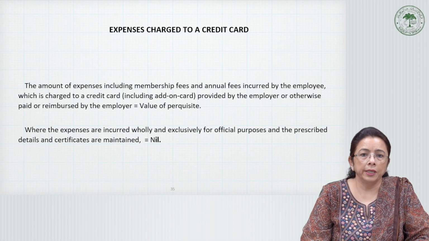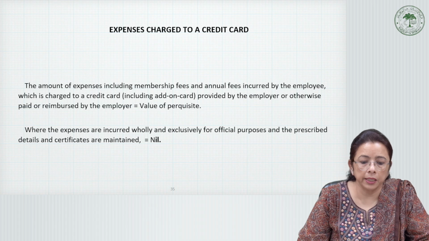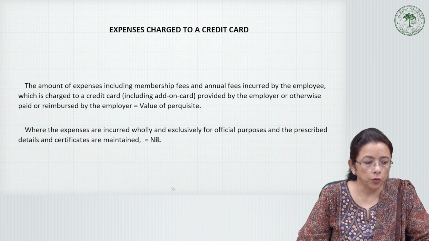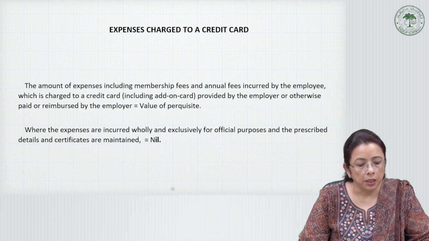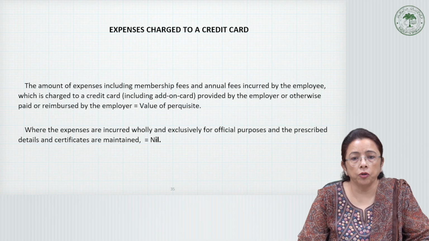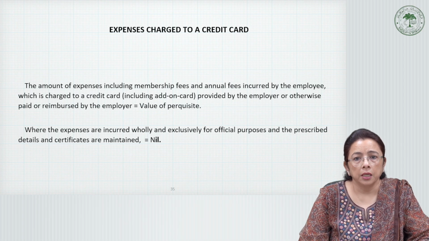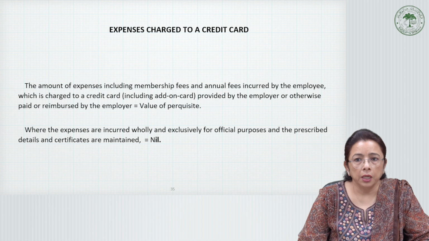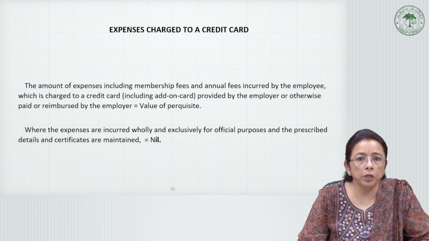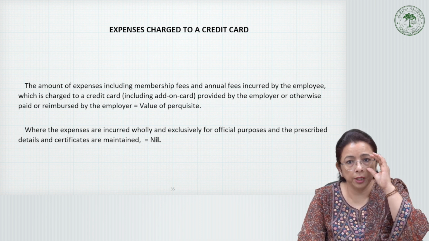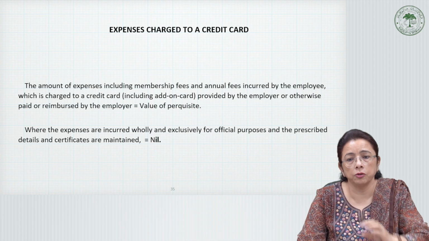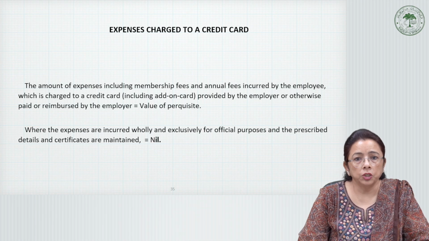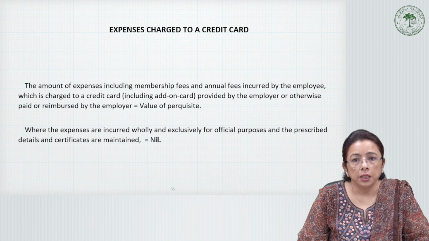We come to the next fringe benefit, that is the expenses charged to a credit card. This is the amount of expenses, including membership fees and annual fees, incurred by the employee or any member of his household, which is charged to a credit card.